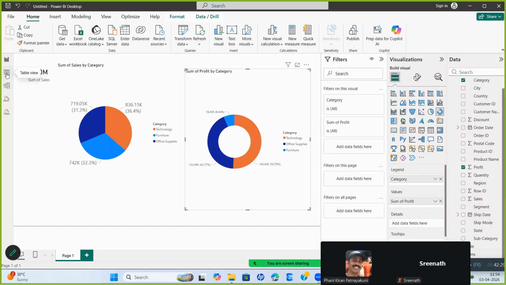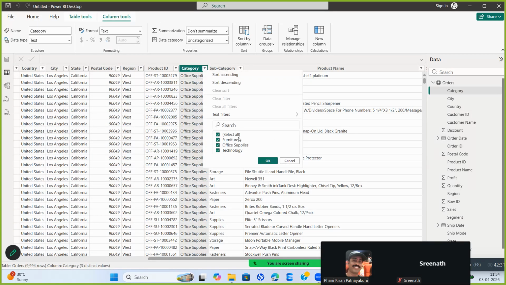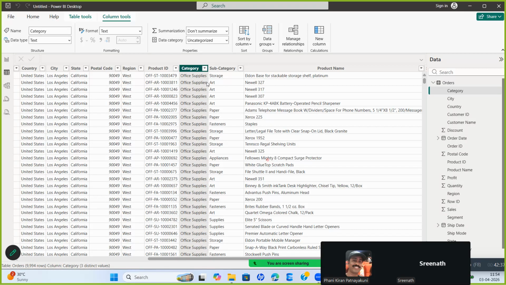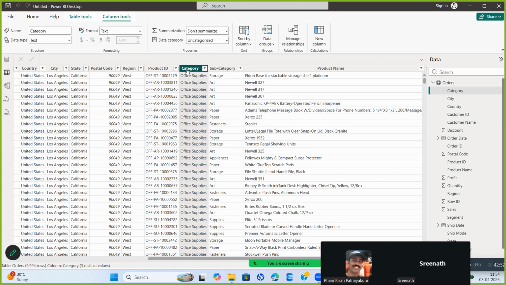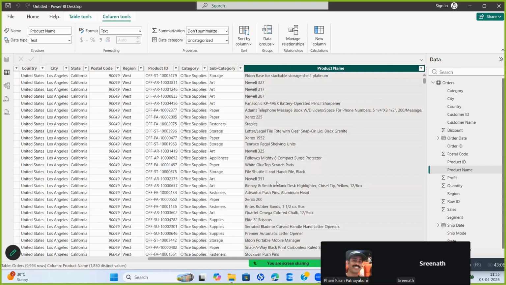So let us see what the categories are. How many are there? Furniture, office supplies, technology. Is it tallying? That means I can do a category-wise analysis. I can also do a subcategory-wise analysis. In subcategory again there are products, so I can do a product-wise analysis. Category means office products, technology, furniture. Subcategory could be storage, arts, paperwork, binders, etc. Again in that you will have products. Within arts, multiple products. So how many products do we have? Just check this count. How many distinct products do we have?